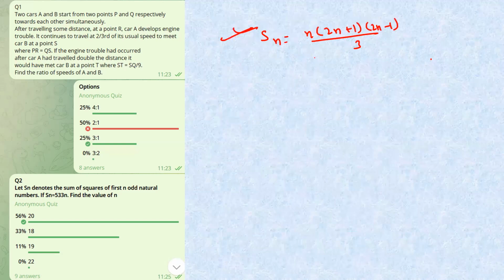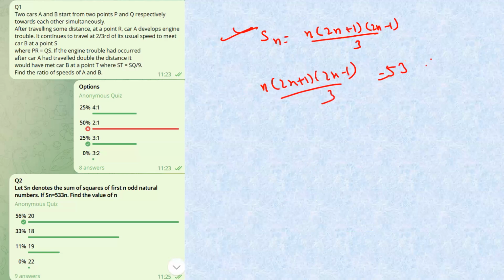So this is the formula, and now just directly equate this, (2n+1)(2n-1) divided by 3, equal to 5, 3, 3, n. This n gets cancelled. Now you can plug in options as well. Let's plug in 20, so this will be 20, 40, 41. Solving this, you get 39, 13, and the unit digit, which is equal to 20, is the answer to this question.